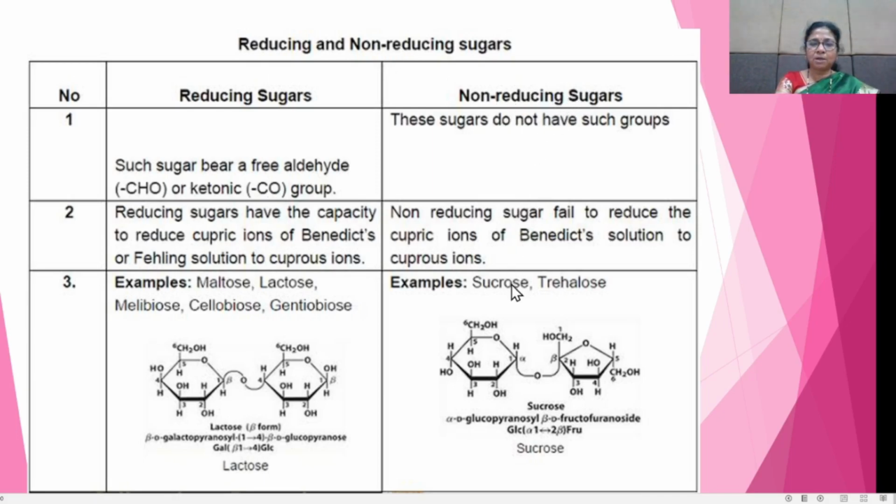For example, sucrose. In sucrose, there is no free aldehydic group because the two aldehydic groups are in the glycosidic linkage, and therefore sucrose does not give the reducing properties, and sucrose is a non-reducing sugar.